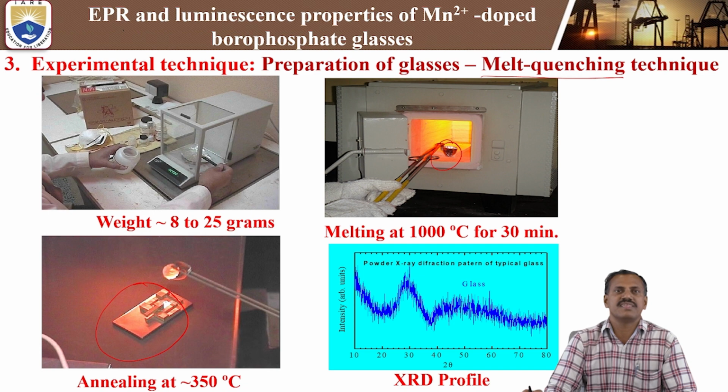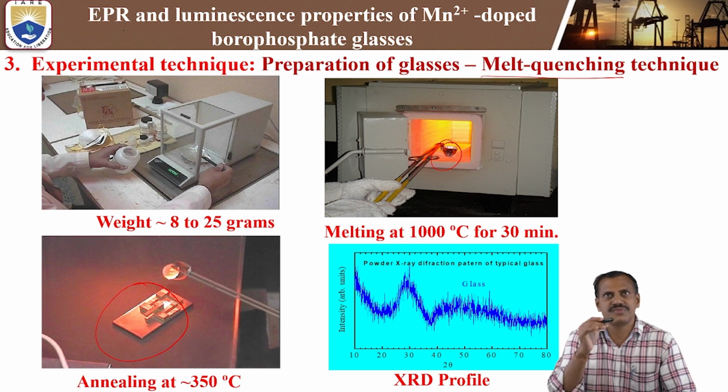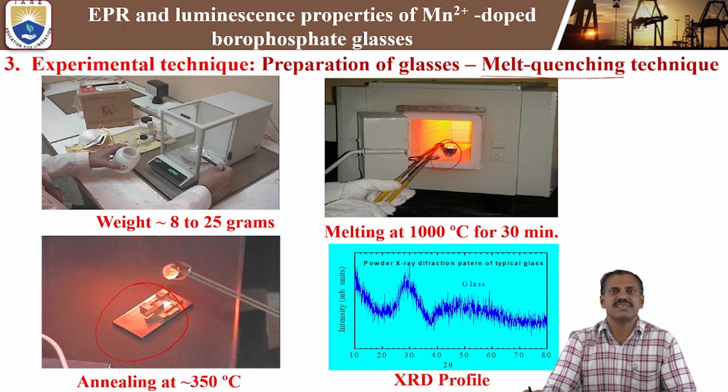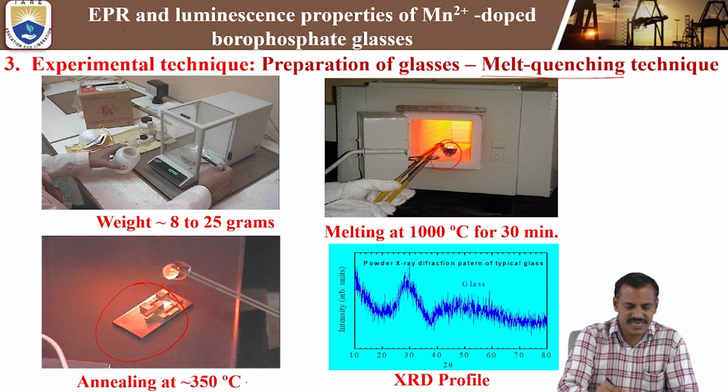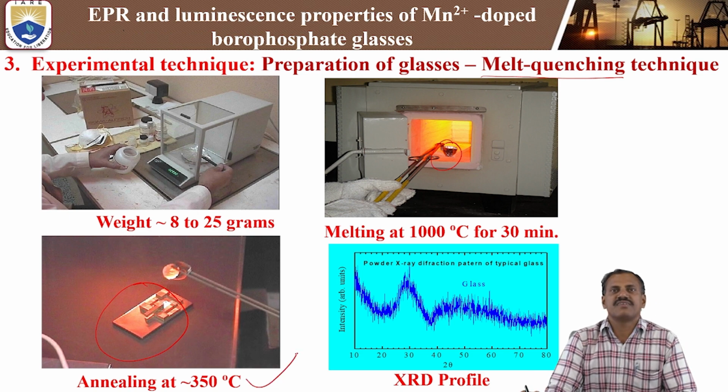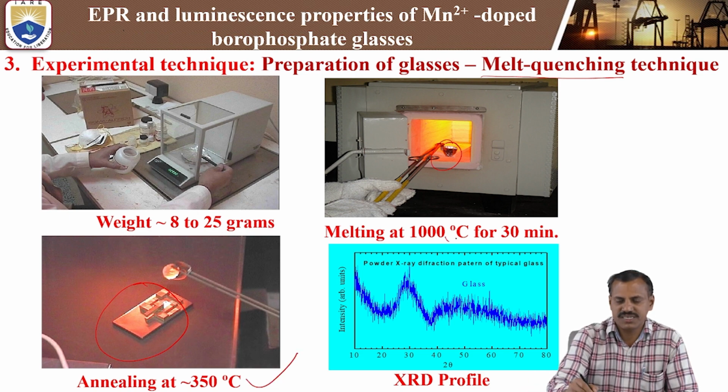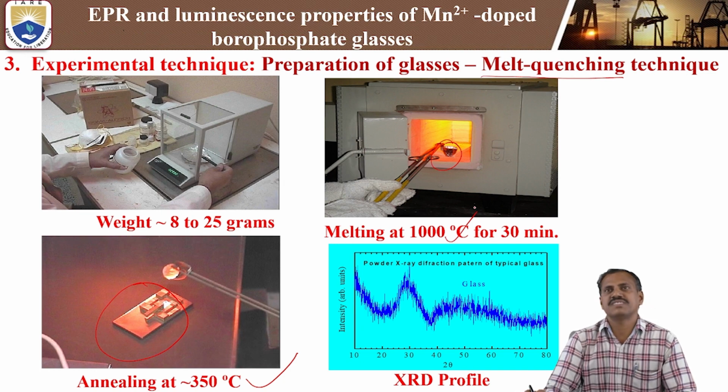So that is mainly the annealing temperature. We have to select it below the glass transition temperature of the borophosphates. So in the present glass, what is the glass transition temperature? If your glass transition temperature is 380 or 400 degrees centigrade, we have to choose below that temperature. So in this borophosphate, we choose the annealing temperature as 350 degrees centigrade. Melting temperature is 1000 degrees centigrade. Duration time is 30 minutes.